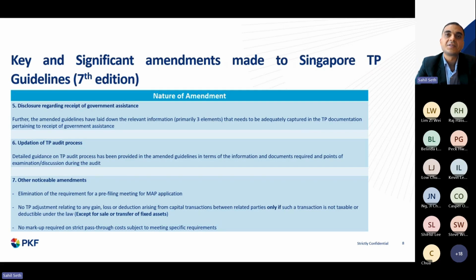So this is additional information we would say needs to be captured in the documentation, and it needs to be mentioned appropriately along with the guidelines, right? Now coming to the second last, the updation of the TP audit process.